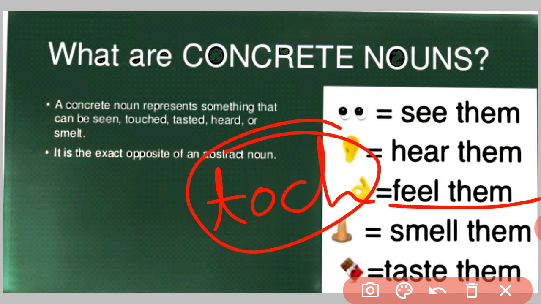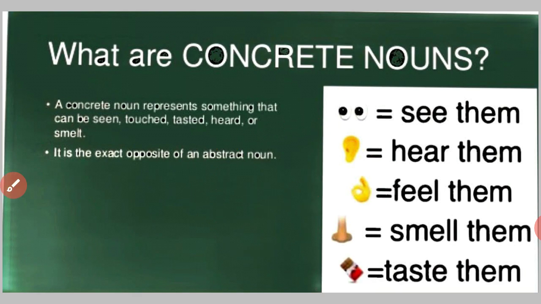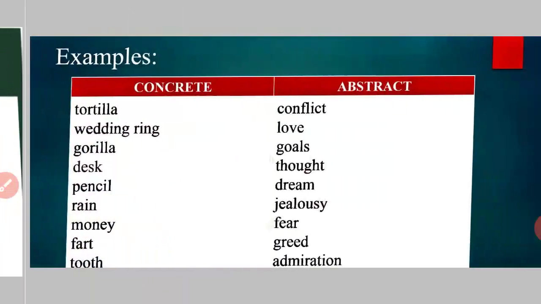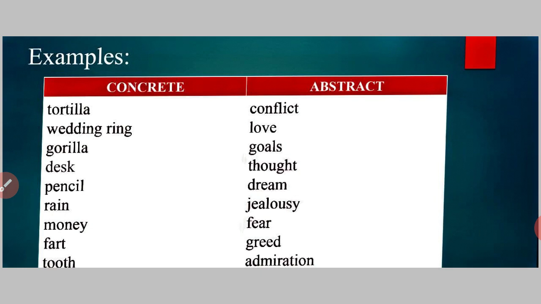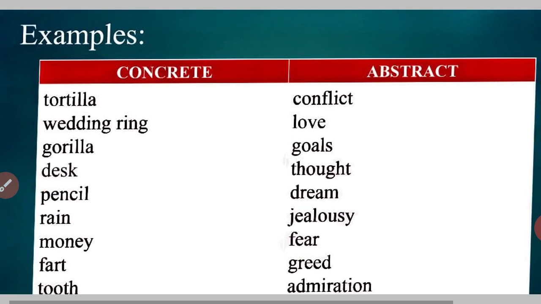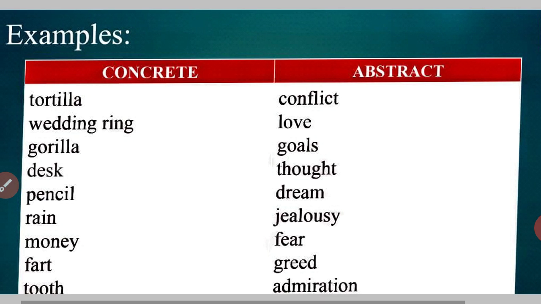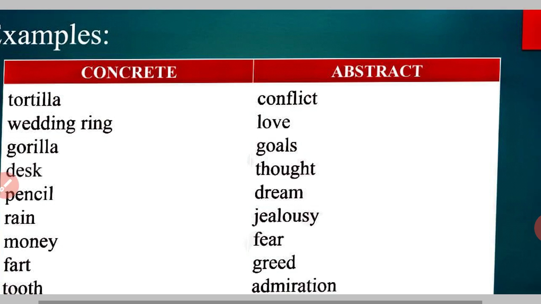But we cannot touch love. So, these things are called abstract. And the solid things we see, hear, touch, smell, taste are concrete nouns. Getting? Look, this is a very good table to represent concrete nouns and abstract nouns. You can read it yourself.